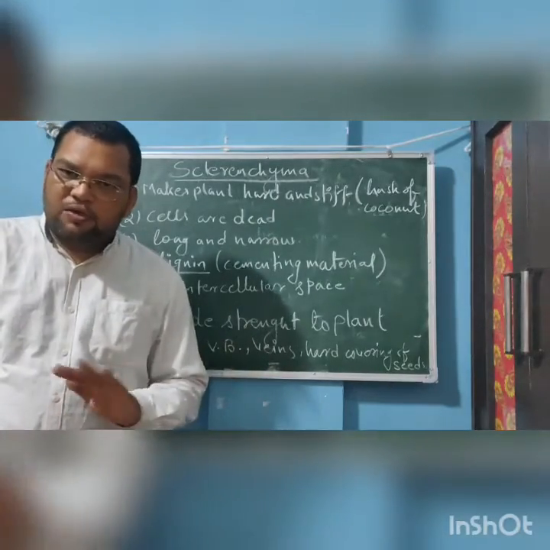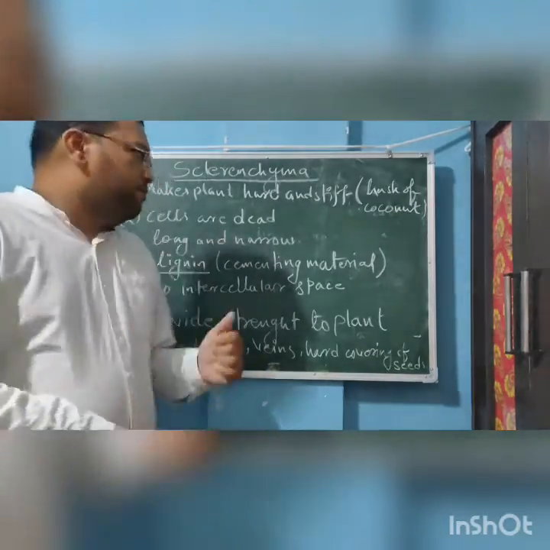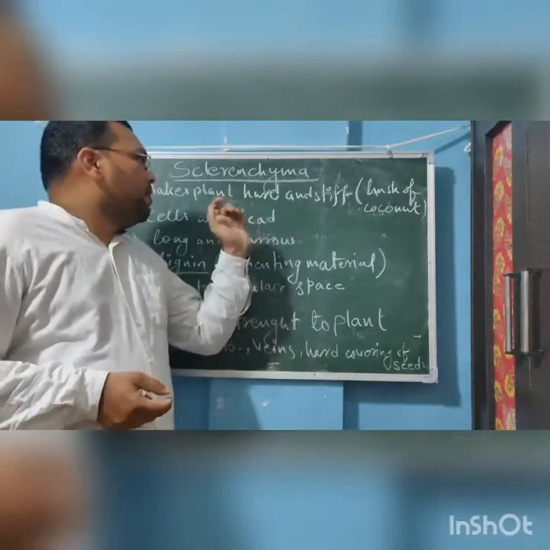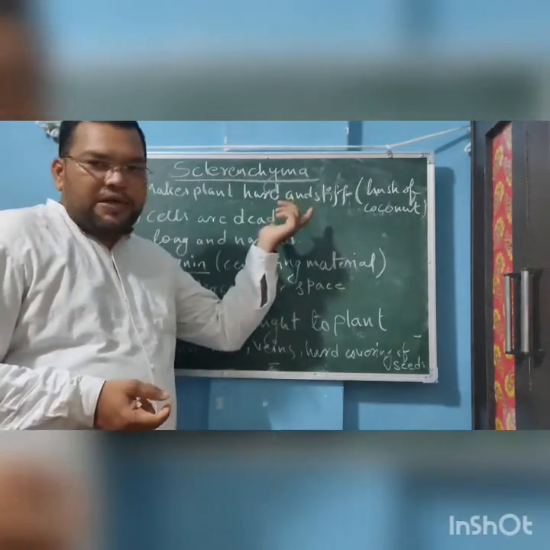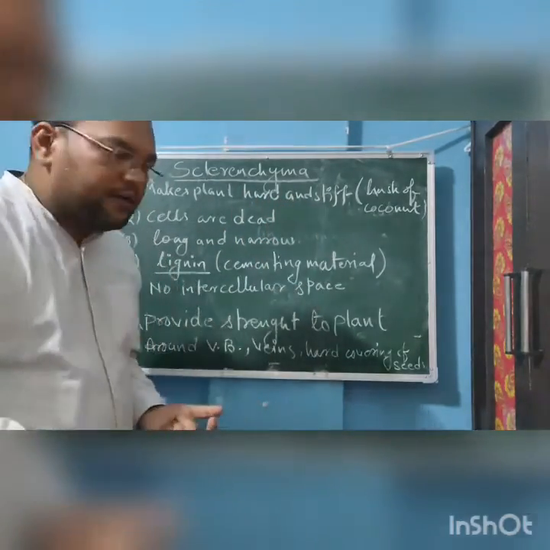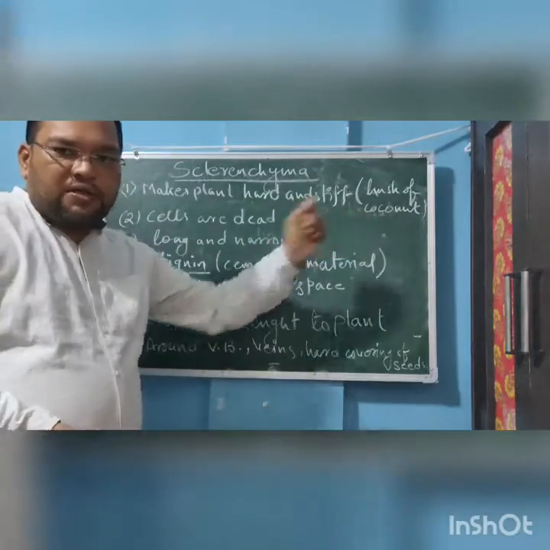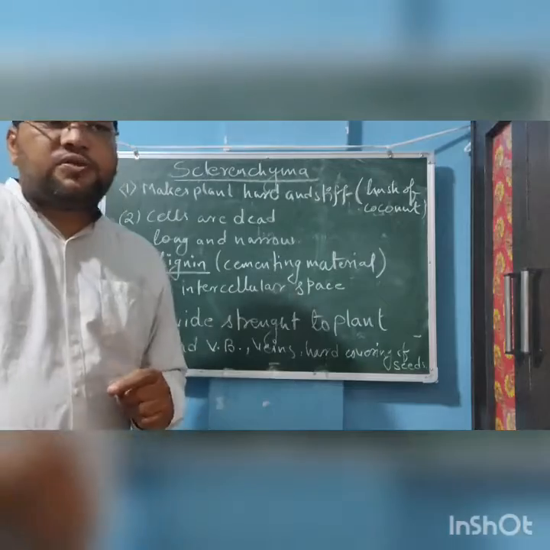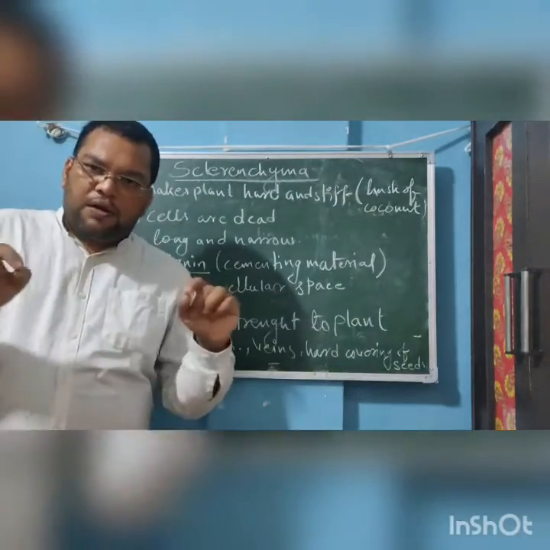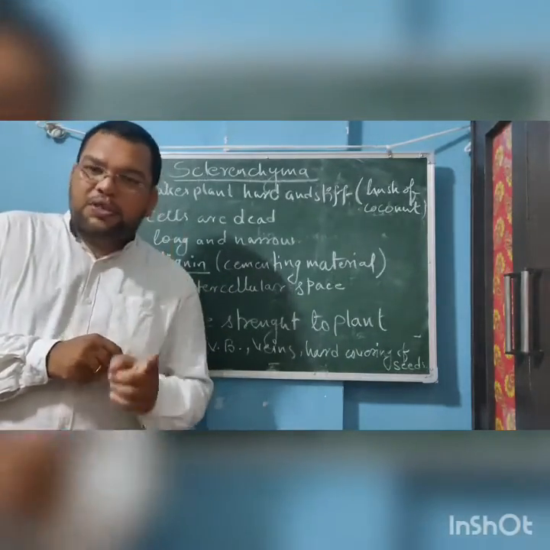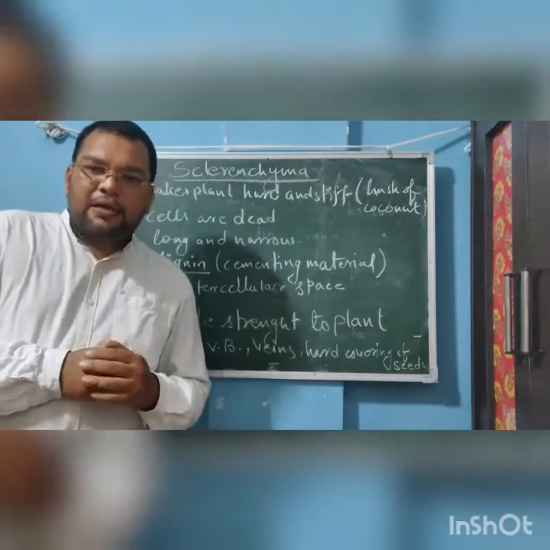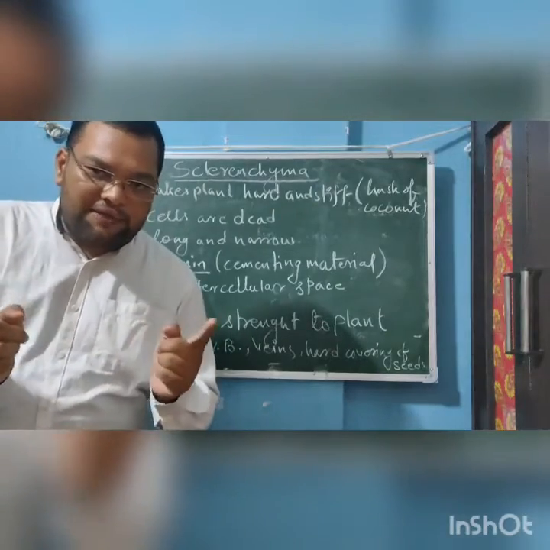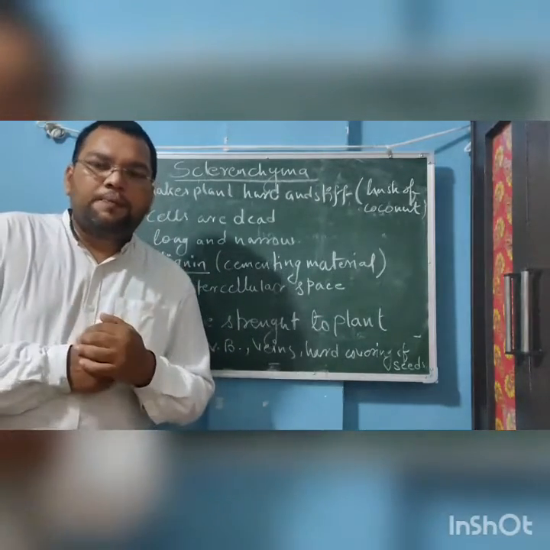The cells in these tissues are dead. They provide hardness and stiffness to the plant. The husk of the coconut is the best example. The cells of these tissues are long and narrow, and the most important character is that they have lignified cell walls.